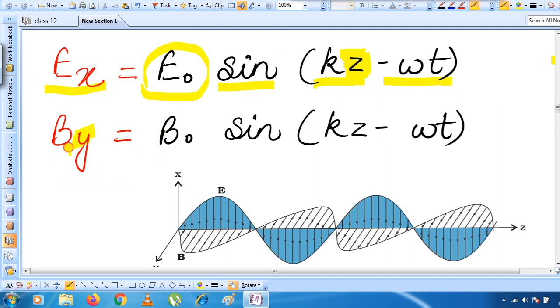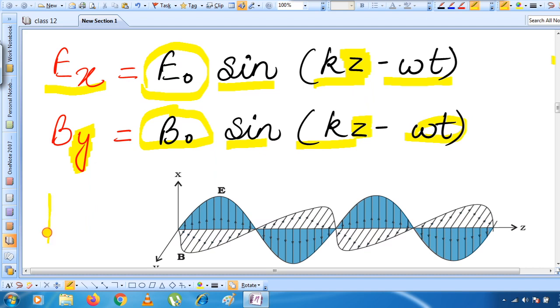In the same way, as we considered that the magnetic field is oscillating along the y-axis, it will be given by B0, the maximum magnetic field, into sin(kz minus omega t).